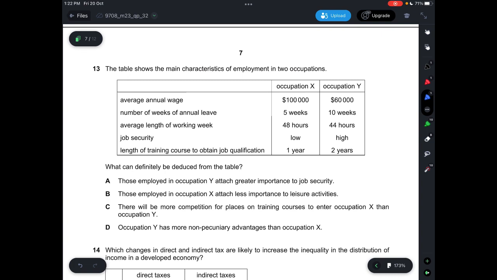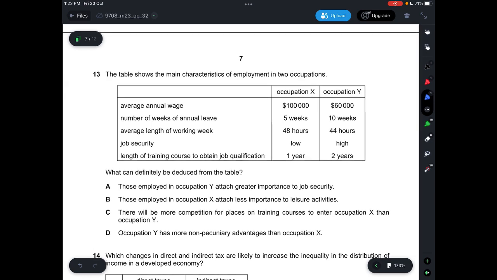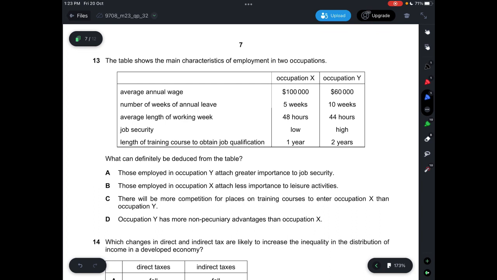be deduced from the table. Alright, so A, it says those employed in occupation Y attach greater importance to job security. Okay, let's look at the options here. Average annual wage is $60,000. Number of weeks of annual leave is 10 weeks. Average length of working week is 44 hours. Job security is high. And length of training course to obtain job qualification is 2 years. It could be possible, but let's look at the other options here.